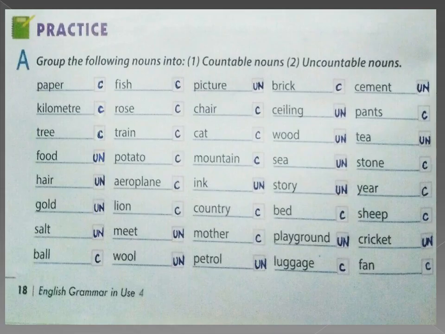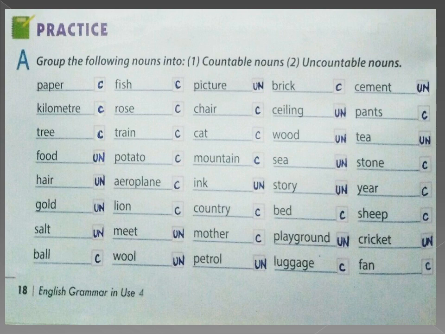Now, based on countable nouns and uncountable nouns, what we have revised just now, this is the A-bit exercise in your grammar textbook, that is your grammar book, page number 18, children. Group the following nouns into countable nouns and uncountable nouns. So, if that is a countable noun, we write C over there. And if it is an uncountable noun, we write UN. Did you see, children? I have written C for some nouns, and for some nouns I have written UN. C refers to countable, UN refers to uncountable.